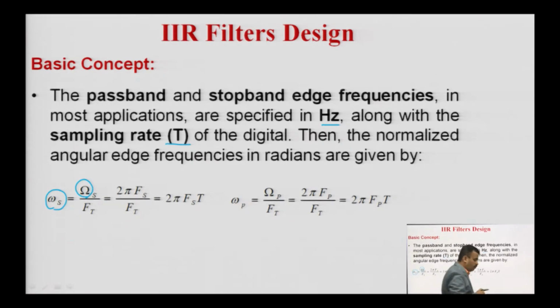Omega is used for digital frequency and ohm for analog frequency, because in communication you studied that every physical realizable signal is analog, not digital.